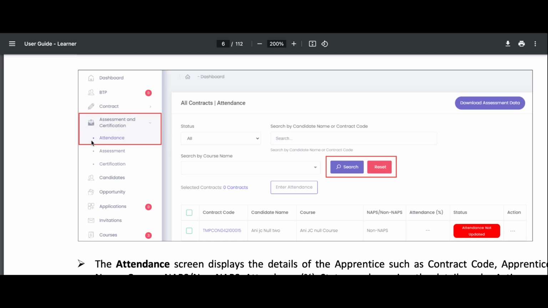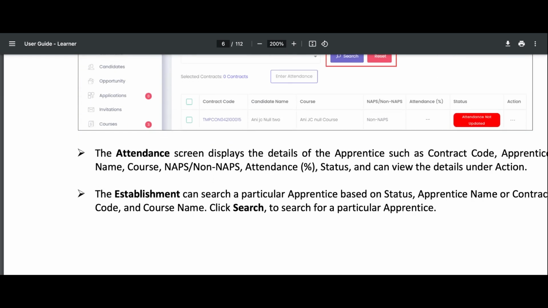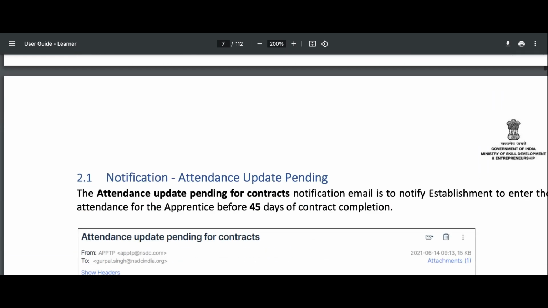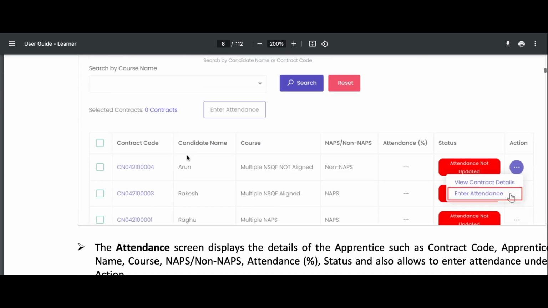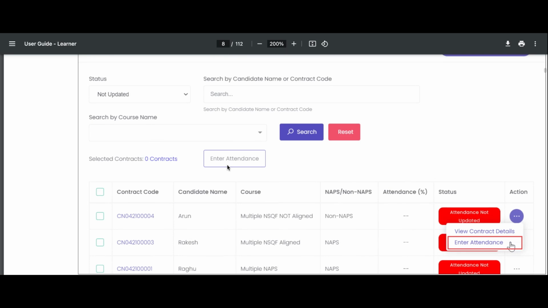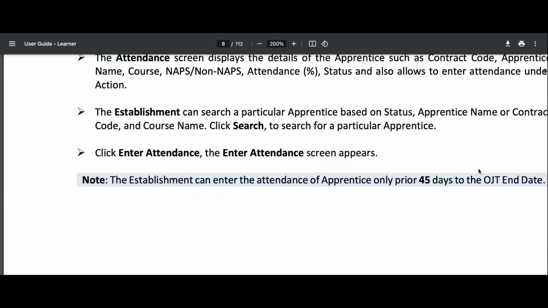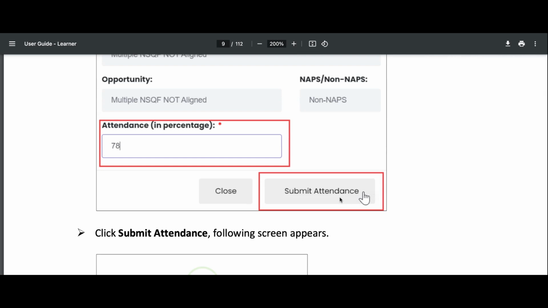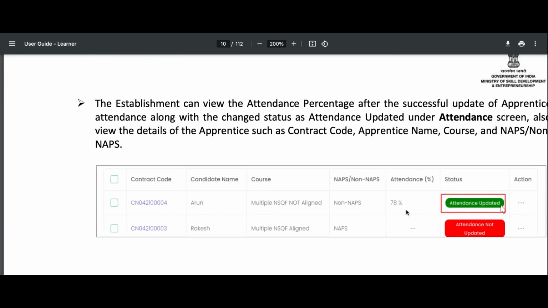In the assessment and certification section, there is an option of attendance. Go to enter attendance and update the attendance, meaning the percentage of attendance that person has given in the apprenticeship. So go to attendance, enter attendance, enter the percentage of attendance and submit it. Attendance updated, as you can see here.